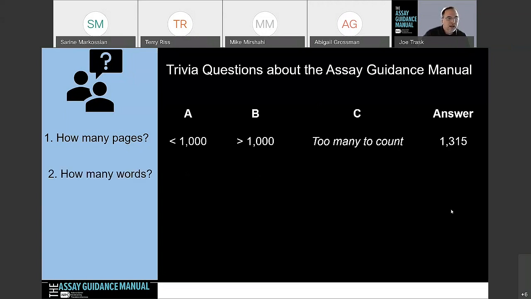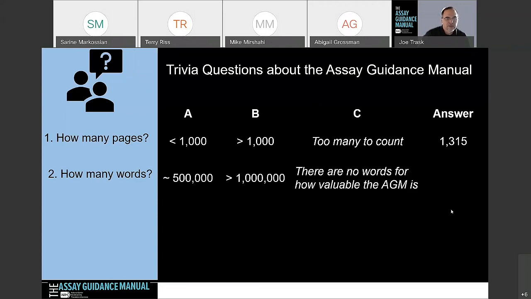And with that, how many words do you think are in the assay guidance manual? Do you think it's about 500,000, over 1 million, or are there really too many words? There are really no words to tell you how valuable the assay guidance manual is. And the answer is, it's close to 500,000 words.